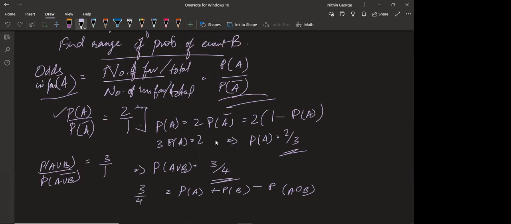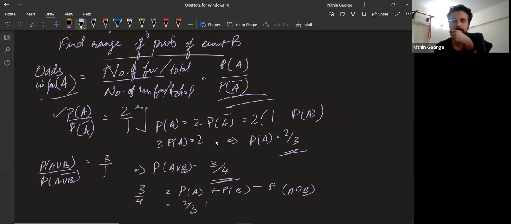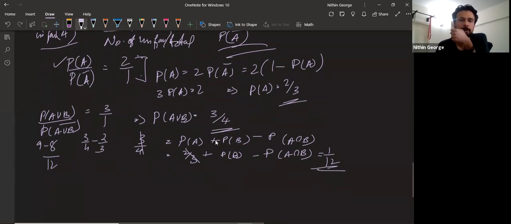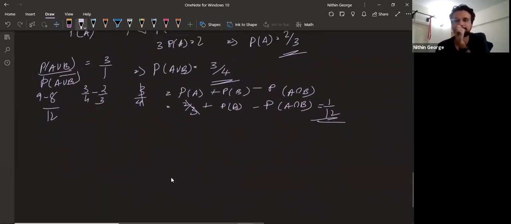Yes, sir. Okay, probability of A is 2/3. So probability of B minus probability of A intersection B will come out to 3/4 minus 2/3, which is something by 12. Let's find that out. It becomes 9 minus 8, which is 1/12. Probability of B minus probability of A intersection B is 1/12.